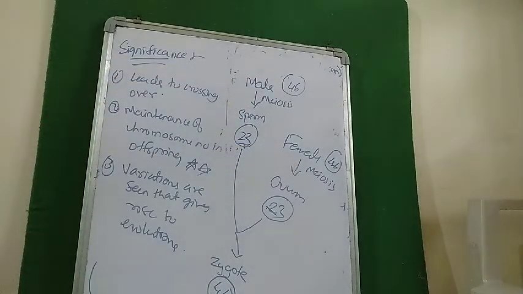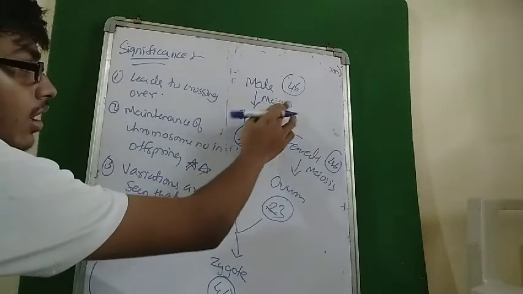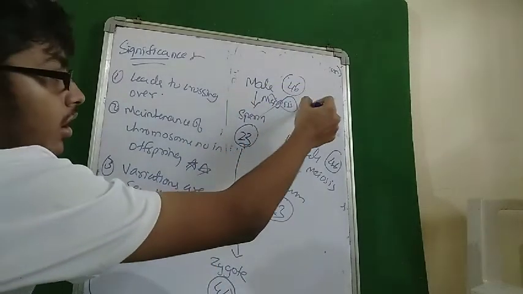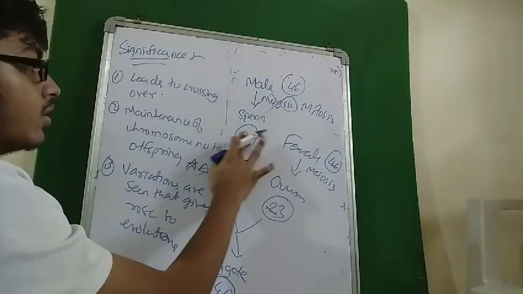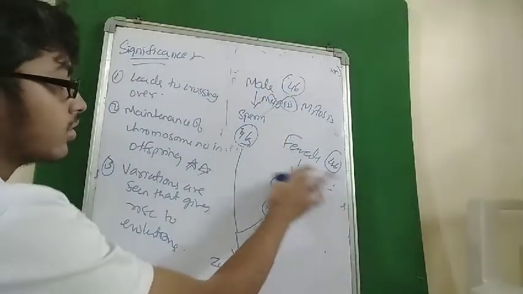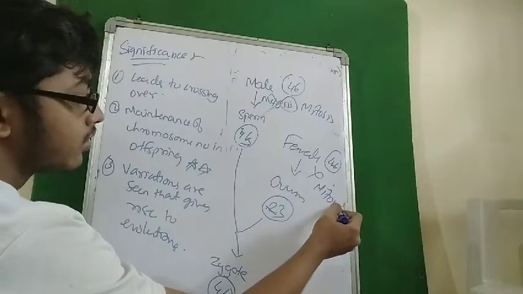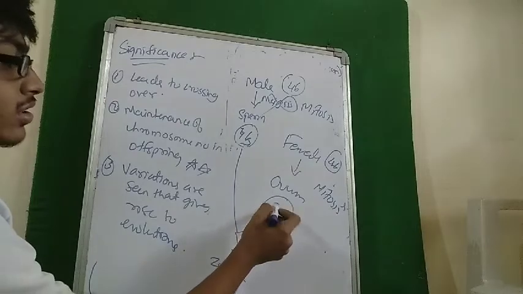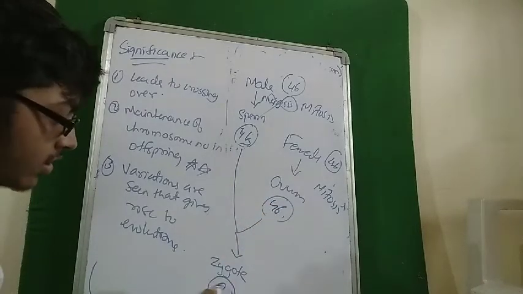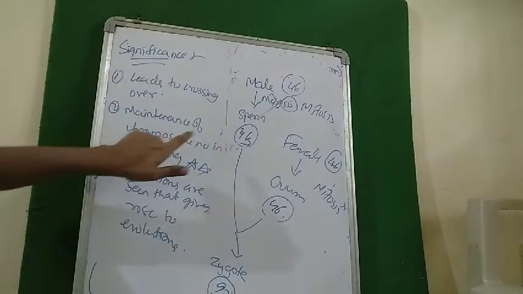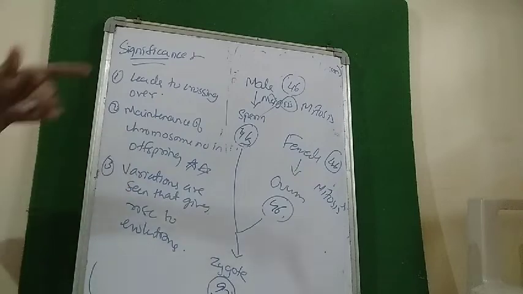If not meiosis, suppose mitosis had occurred. Forget about meiosis, here mitosis occurs. So sperm would have 46 chromosomes, same as the parent. Ovum would have 46 chromosomes. The zygote would have 46 plus 46, 92 chromosomes. Which is not applicable. So the maintenance of the number of chromosomes is done by meiosis.